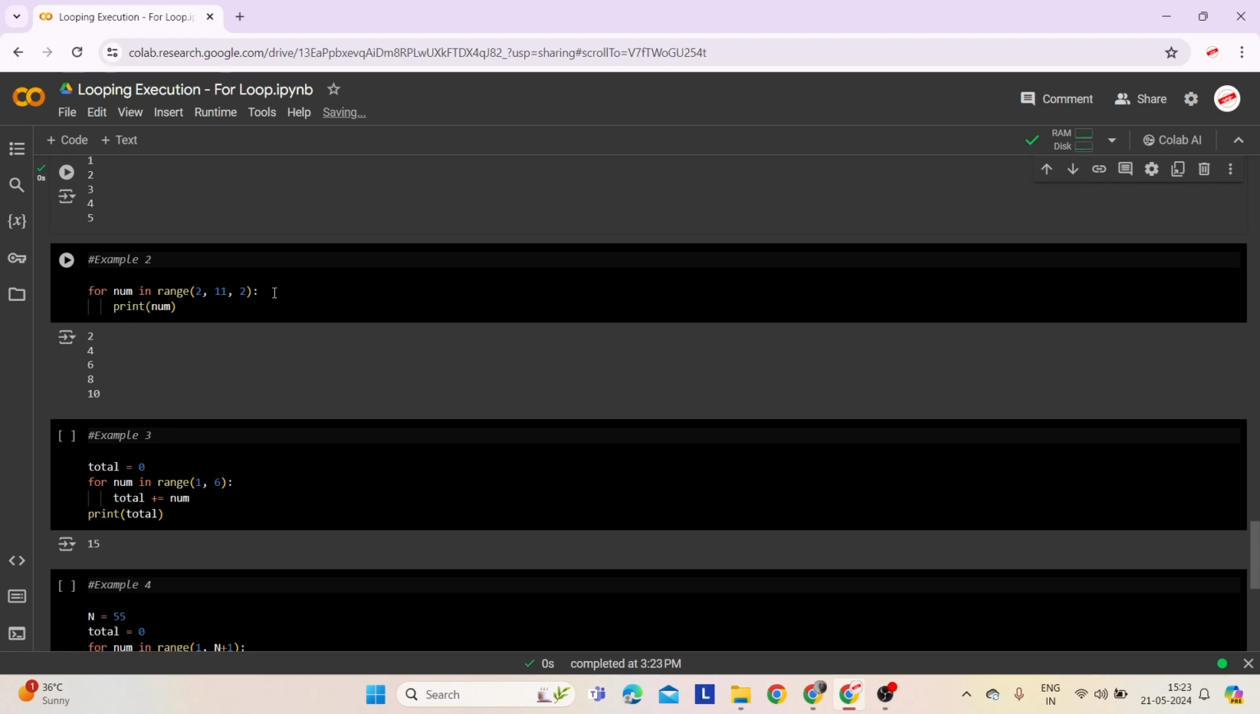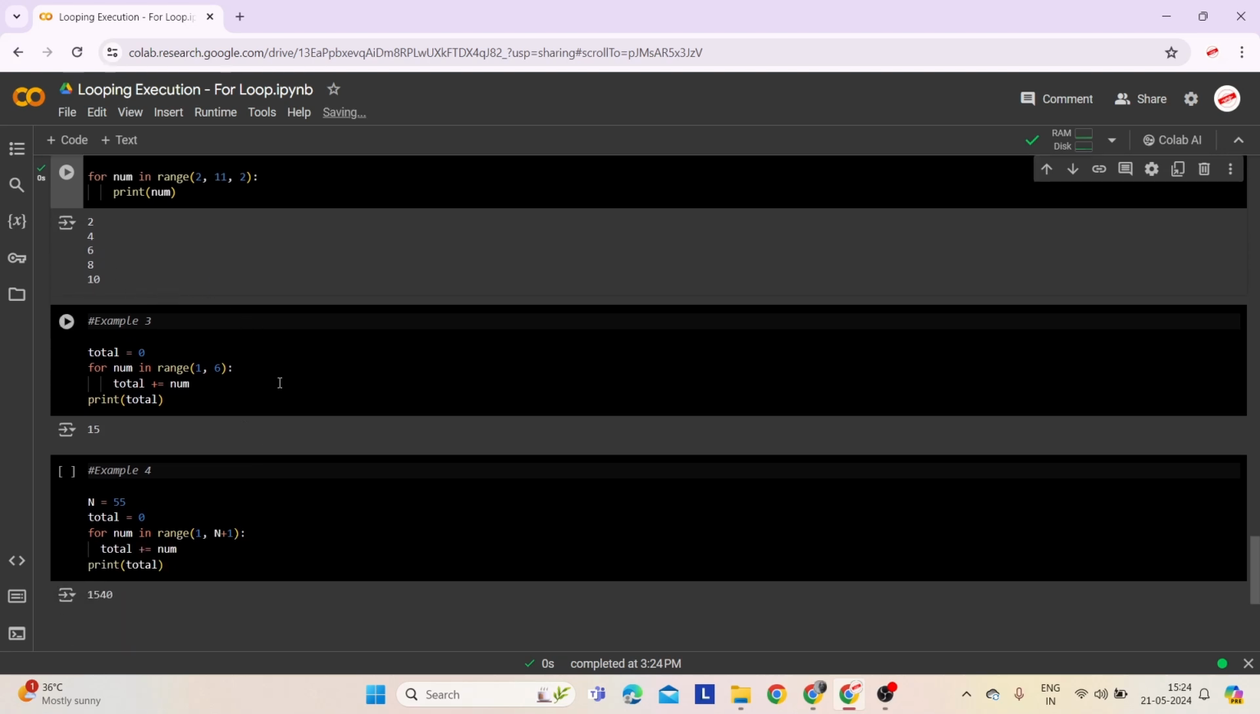Here also we are using a for loop to iterate over each number in the sequence. Inside the loop, print(num) outputs the current number. When we run this code, it prints each number in the range. Let's execute it. As we discussed, the output is 2, 4, 6, 8, and 10.